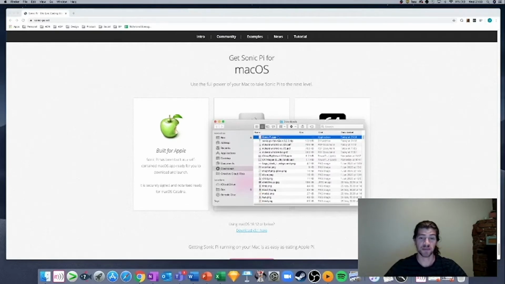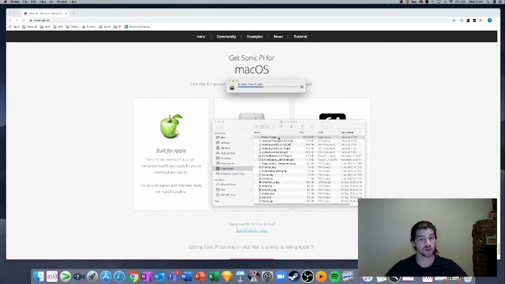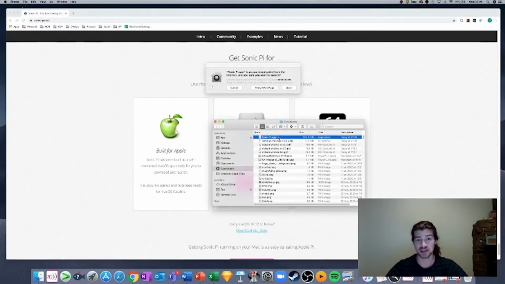Once you finish with that, you should have the Downloads menu pop up. And then when you double left click on this button, it should open the application for you. Quick note for Windows users, depending on your computer's permissions, at this point you may not be able to double left click on that. You might have to right click and select Open as Administrator instead. If that's the case, you might need to check with your parent or your carer or your teacher that that's okay. Make sure you do that, because sometimes people don't like it when you download files on their computers that they aren't aware of.